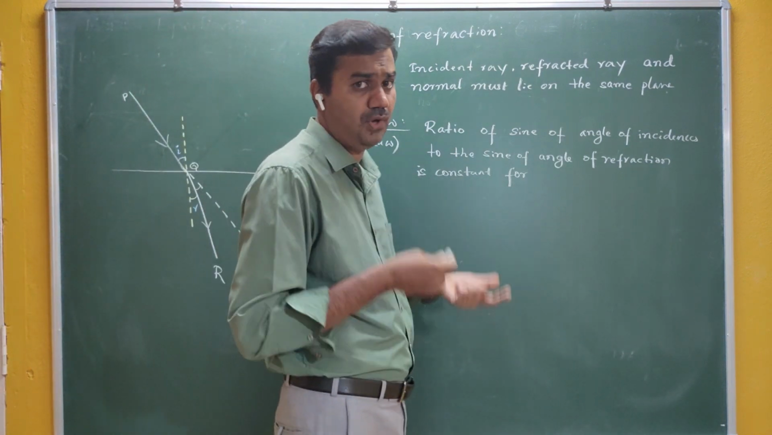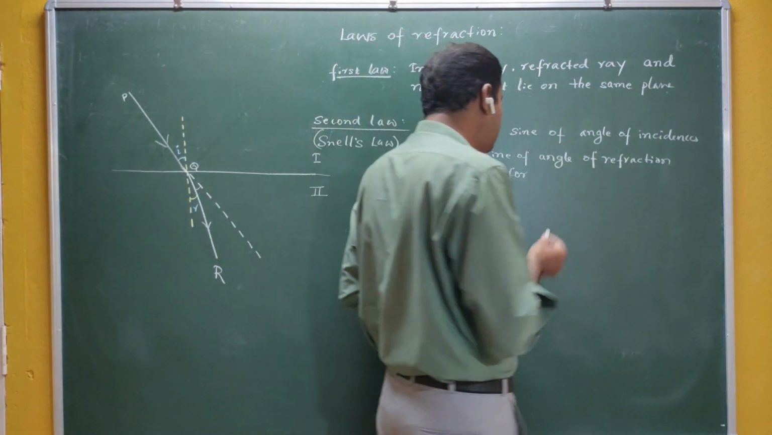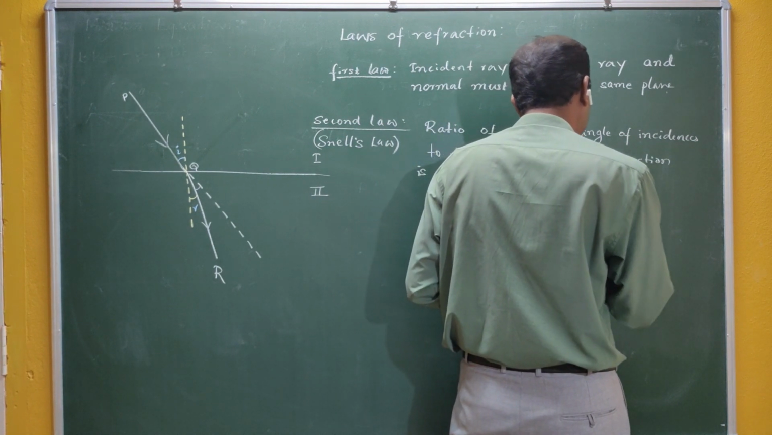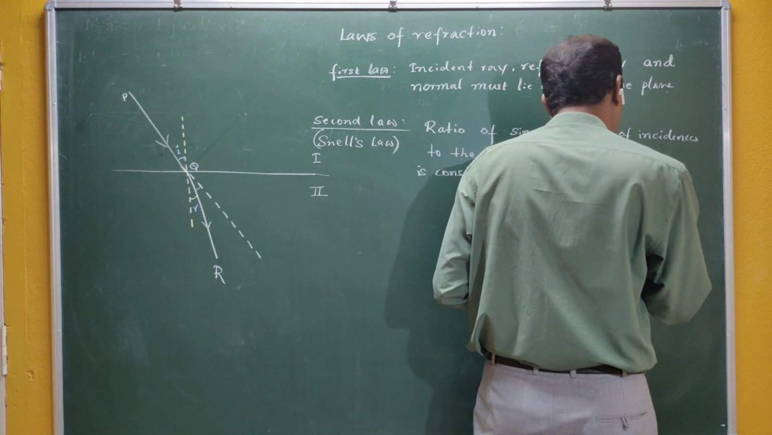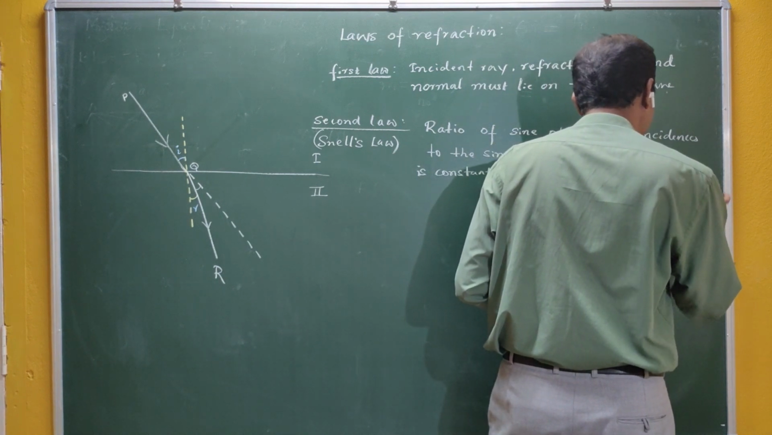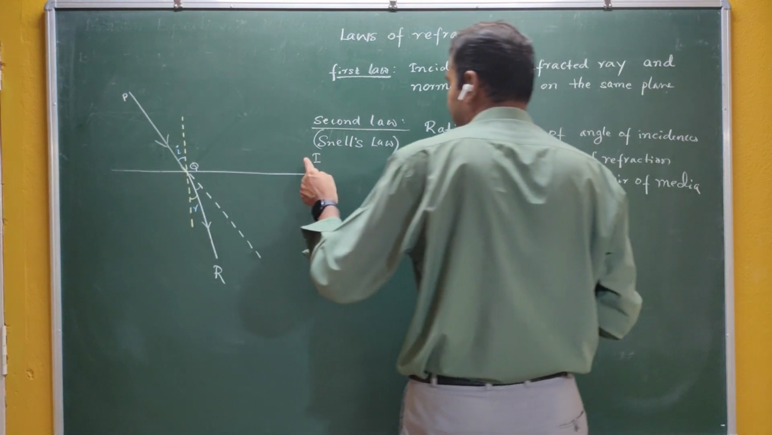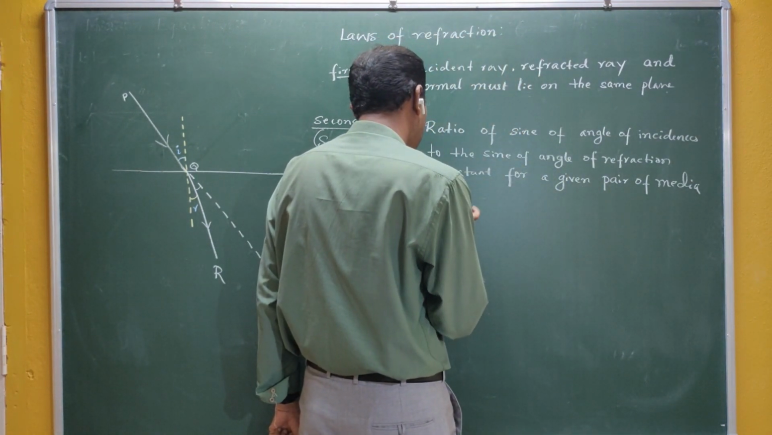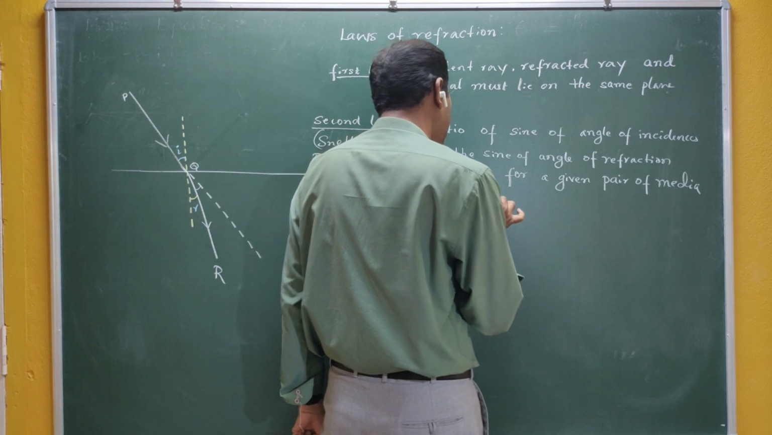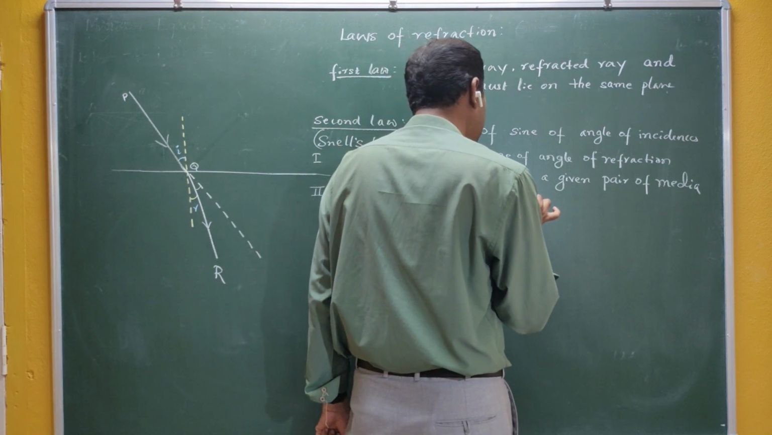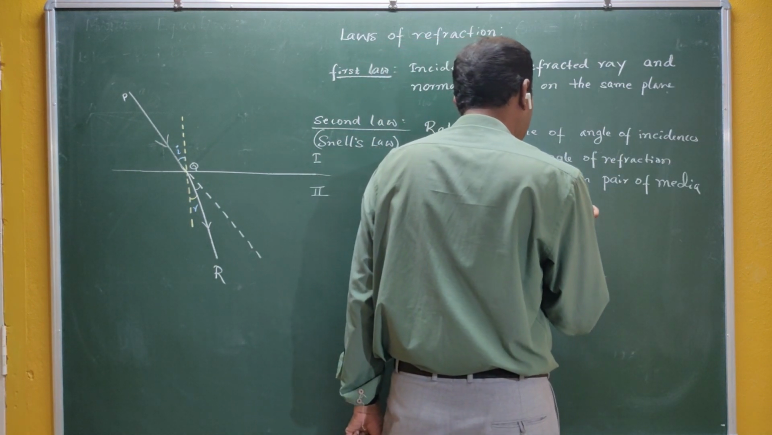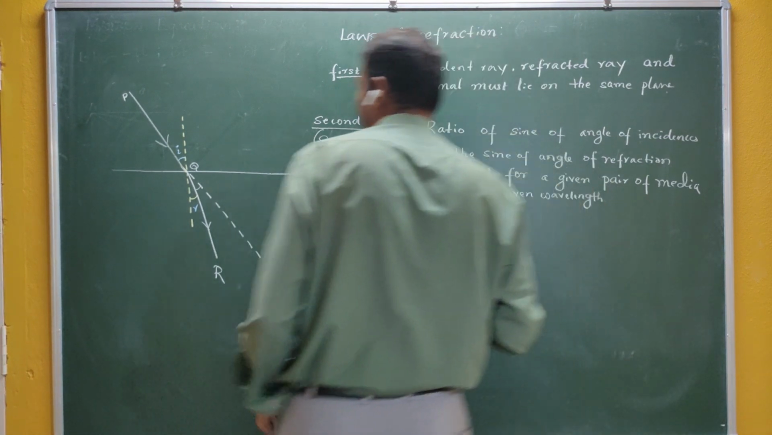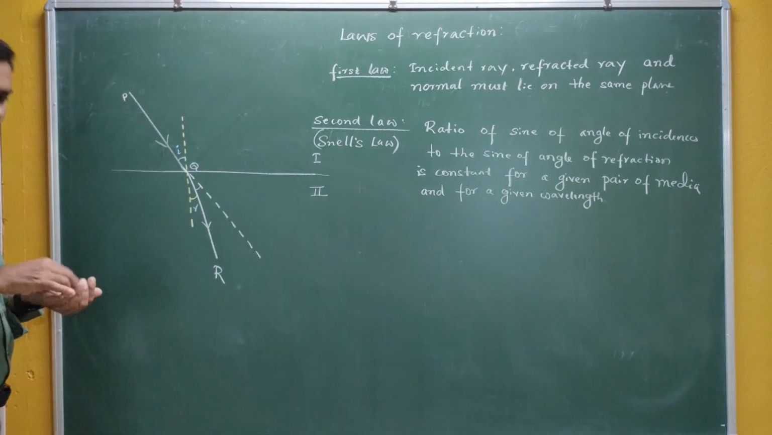It is constant for a given pair of media. That means this constant depends on these two media, for a given pair of media and for a given wavelength. That means, see, we are using some monochromatic light here.